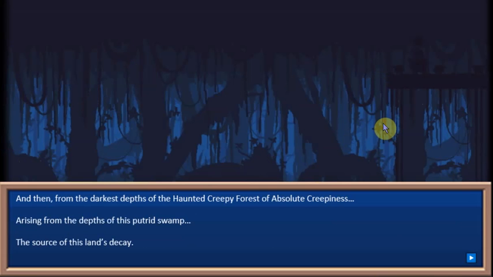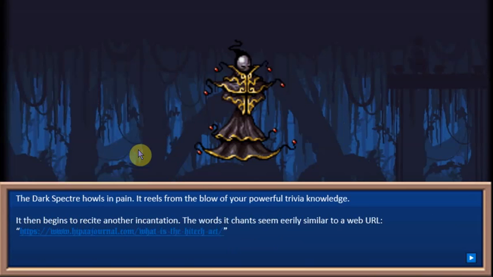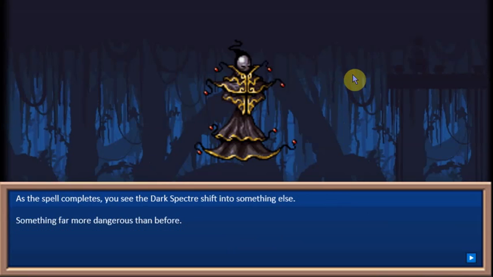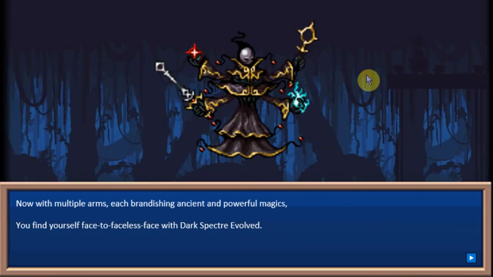Which we're going to get the good end. We're going to successfully save the day. I'm not going to show you the game over screen, but there is a game over screen which you can encounter if you screw up and you choose not to continue. Okay. His evil incantation to change into his evolved form is web URL. Bam! Now he's casting 4 spells at the same time.